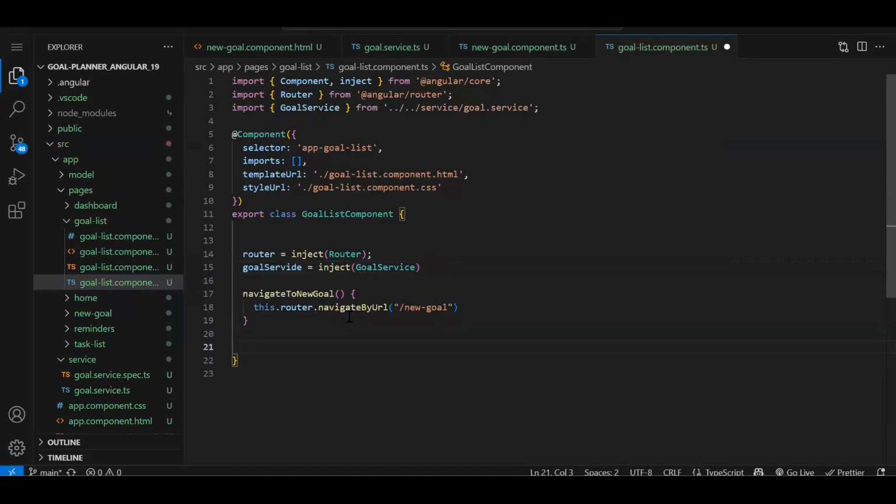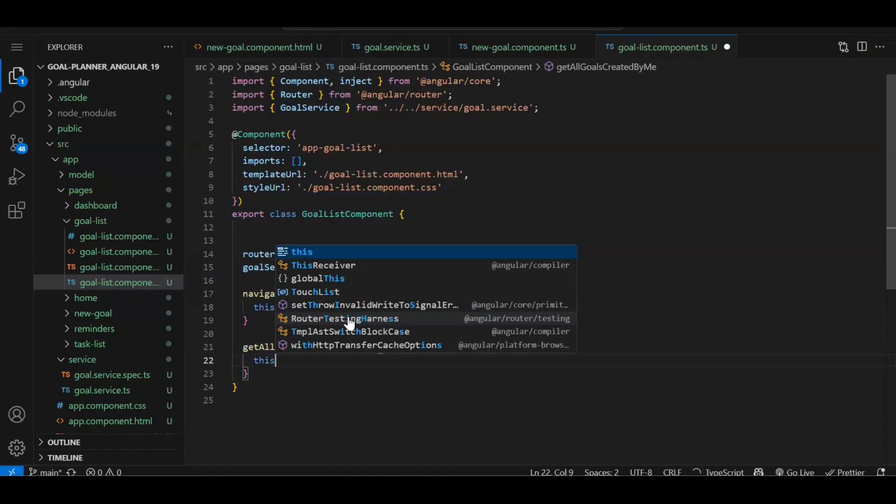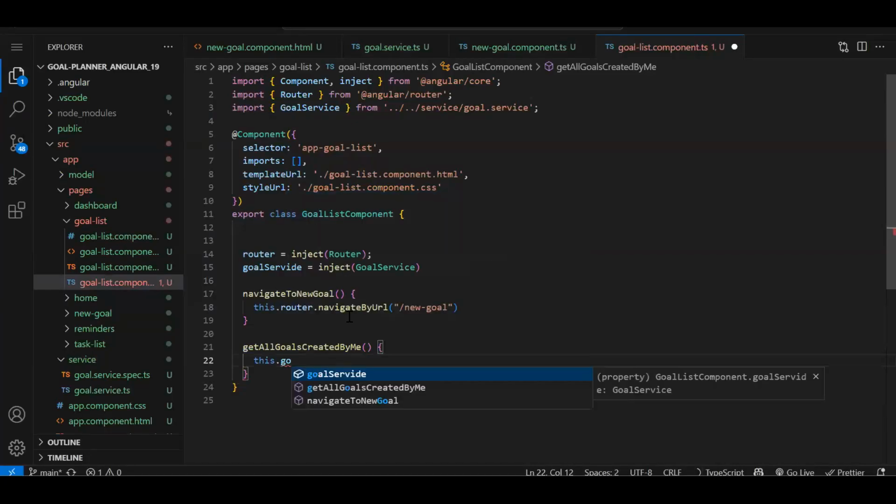Now, here I could explain the async pipe also, because of the goal data we are going to get. But instead of using the async pipe over here, I will explain what we need to do if we are not using it. Then in the next component, I will be explaining the async pipe. Fine. Now, get all goals created by me. Just a unique function name, because I'm going to get the goals which are created by the logged in user. So this dot goal service dot goal created by user.